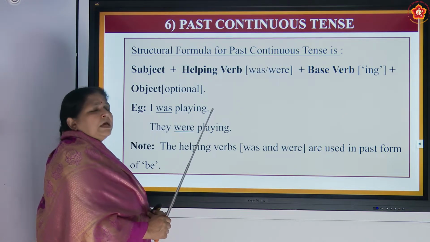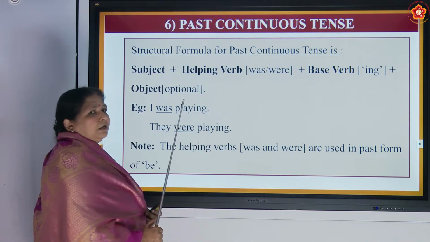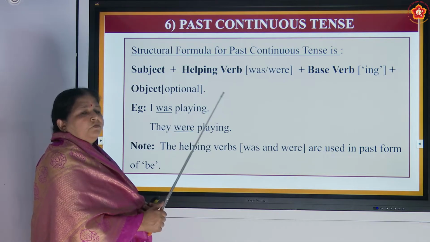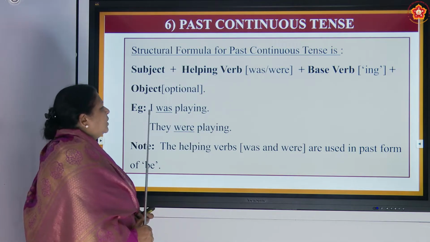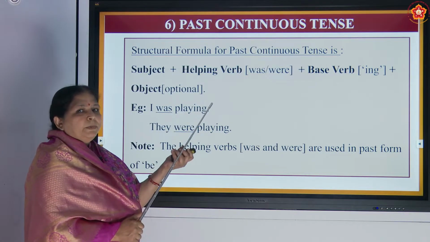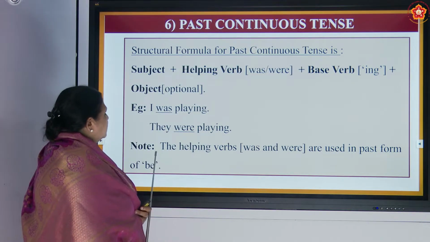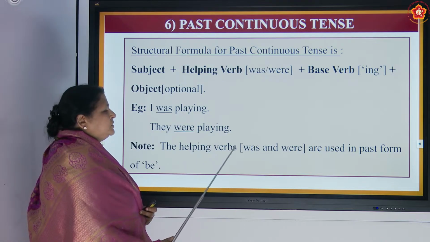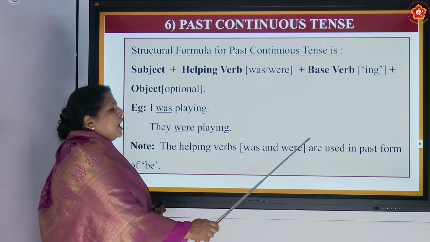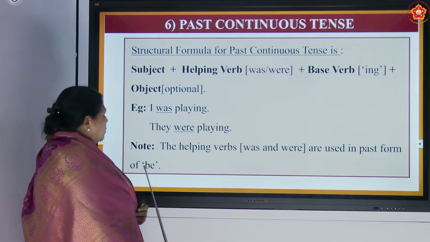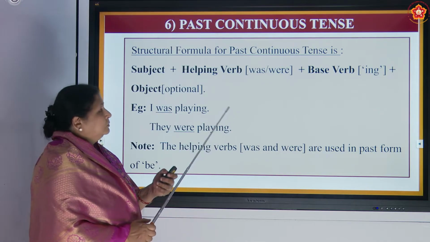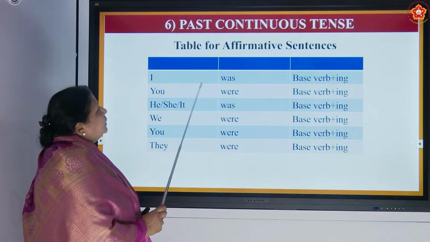You can always say in the garden, anything like that, but it is not compulsory to say this. You can always say I was playing. It is a complete sentence, right? Then they were playing. Note the helping verbs was and were are used in the past form of be.